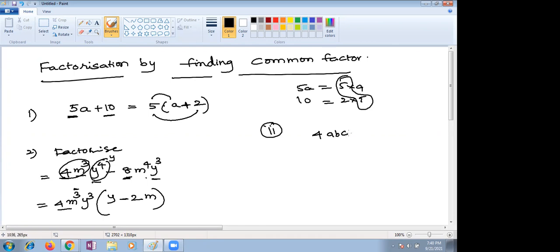4abc plus 12a cube b cube c cube minus 8a square b square c square, children. This is your expression. Please eliminate the common things. Which is common? By seeing, observe all the terms, children. 4, ma'am. 4 is the... So how do we take the common one? Please observe all the terms, children.